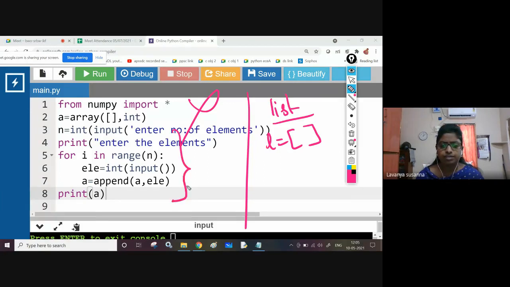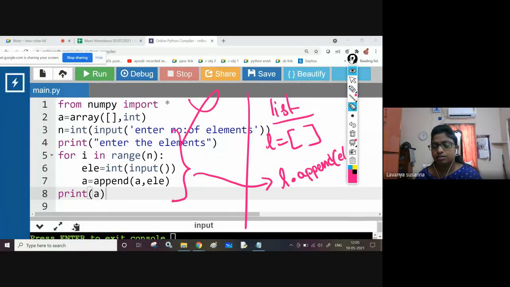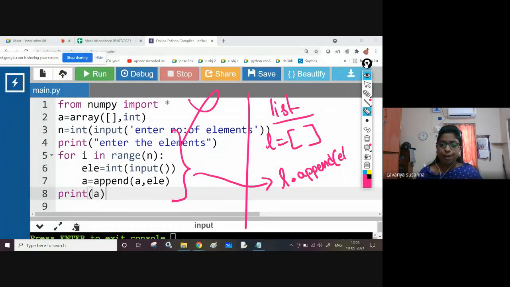The same code you can use. In a list, if you want to append, you need to use the variable name l dot append and then the next element. That's all. See the difference of append function syntax of array and list. For list, just use l dot append. Here l is nothing but the variable name, the empty list. l dot append of ELE, and ELE will be appended to the list.